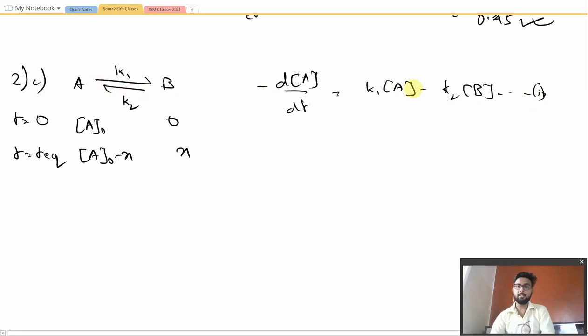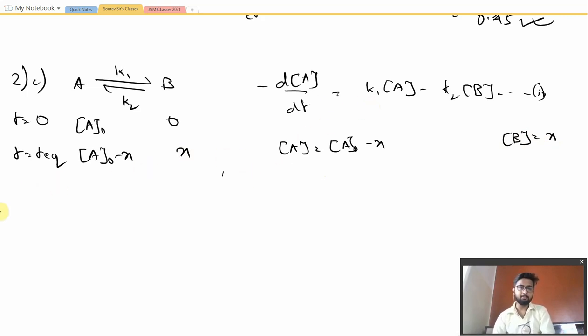Now, the equilibrium concentration of A we have calculated to be A naught minus X, and the equilibrium concentration of B would be equal to X. So let us put the values in the above equation.